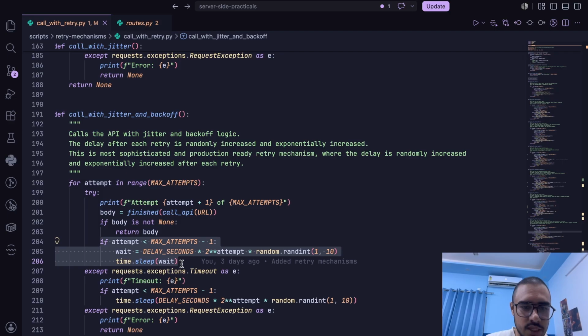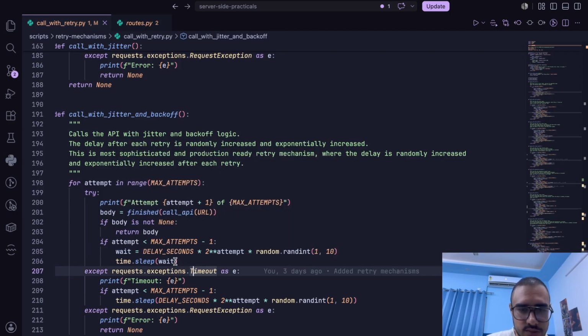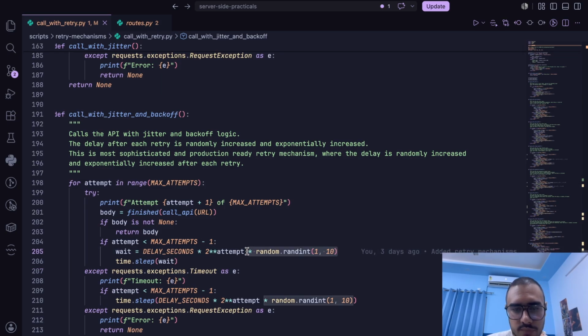It's just the delay part that keeps on changing. So here the wait time is calculated by delay seconds times 2 to the power of attempt times the random integer that we're choosing. Now I should reduce it significantly because the delay might go to insane numbers. So I'll just keep it 1 to 5. With this approach, we are combining exponential backoff and Jitter together, and it becomes really unpredictable while also keeping the delays high, and that makes it very robust and very reliable.